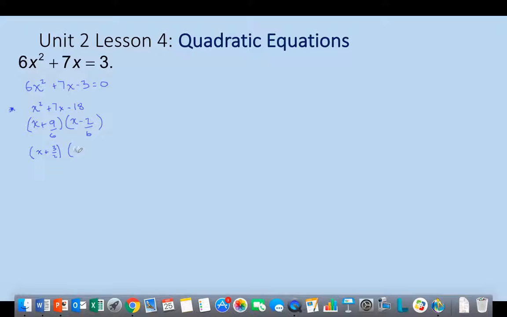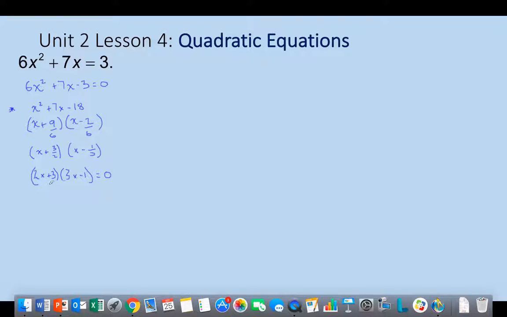And then here I can divide both of these by 2 and get 1/3. Now, if I cannot divide and get a whole number, I'm going to take this denominator and slide it in front of the x. So I wind up with 2x plus 3 times 3x minus 1. And of course, this is all still equal to 0.